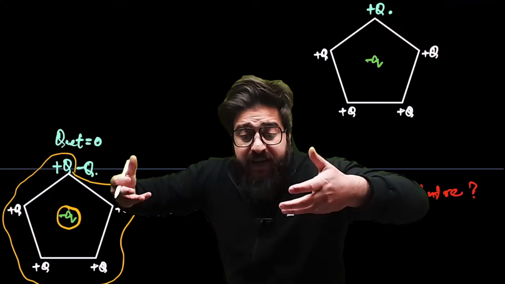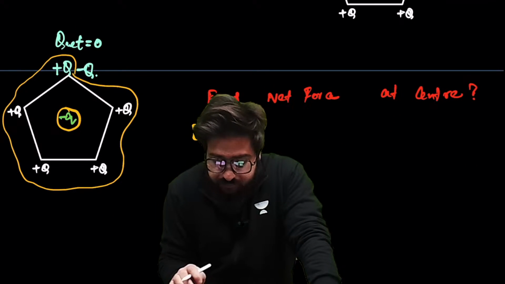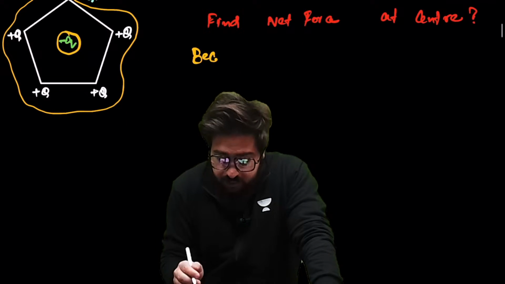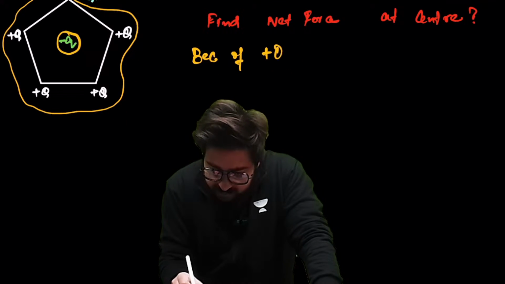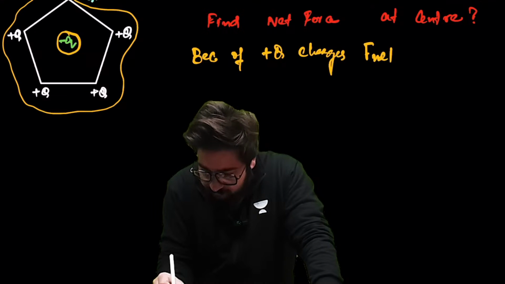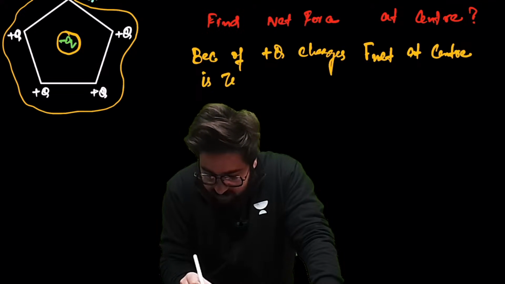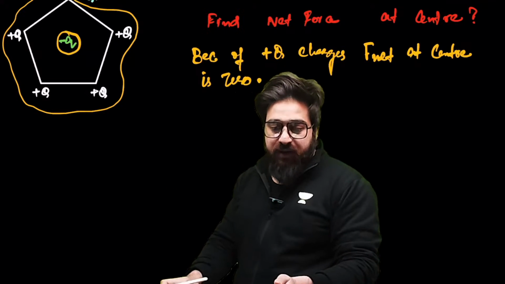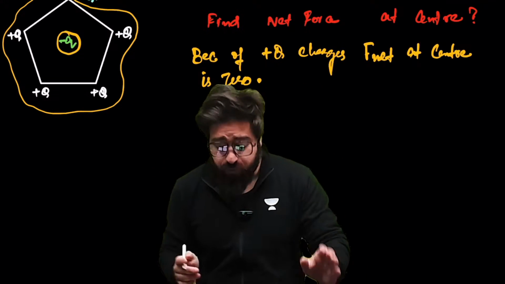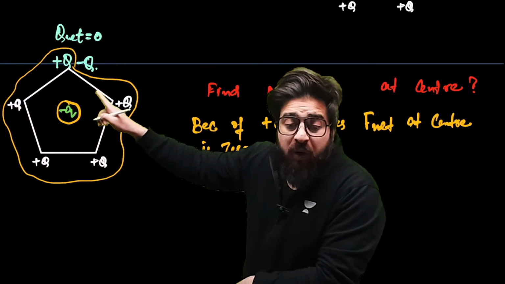Now, what is the remaining charge? Because of plus Q charges, F net at center is 0. Yes, sir. If because of these plus Q charges, net force at the center is 0, what is remaining?